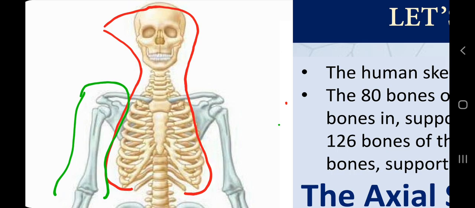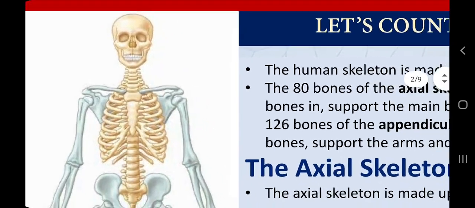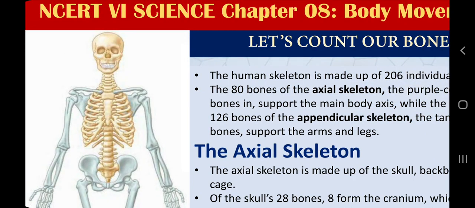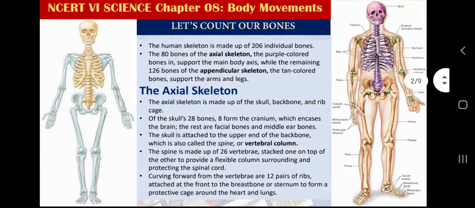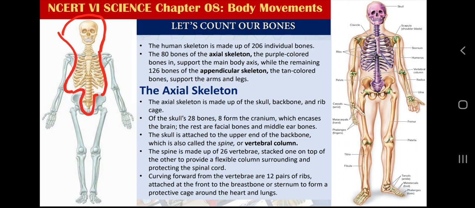Let me clarify that the color of the skeleton is not like that. Here the colors are used only to differentiate the skeleton. You can see very clearly that the limbs, meaning our hands and legs, and the girdles where those limbs are attached, are included in the appendicular skeleton, and our skull, chest cavity, and backbone are included in the central or axial skeleton.